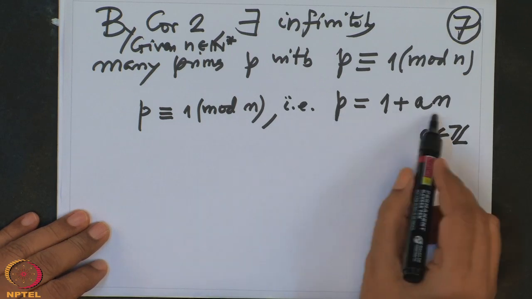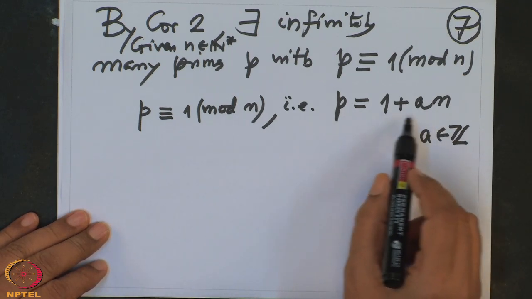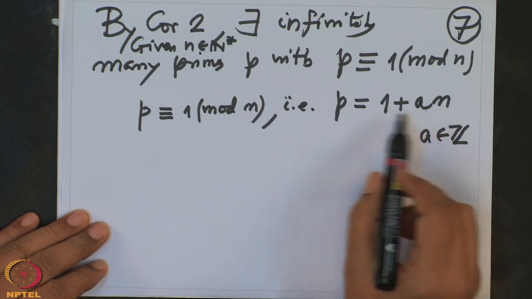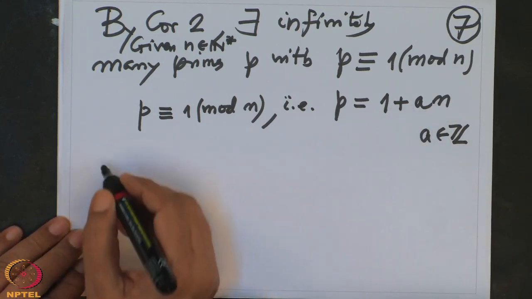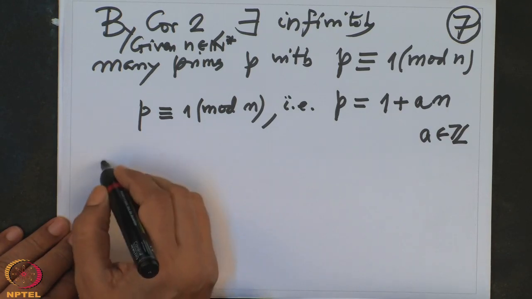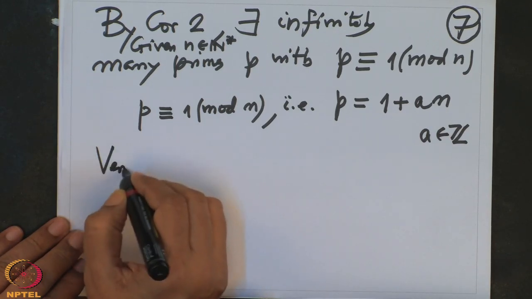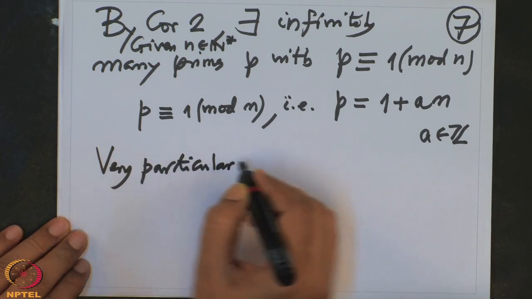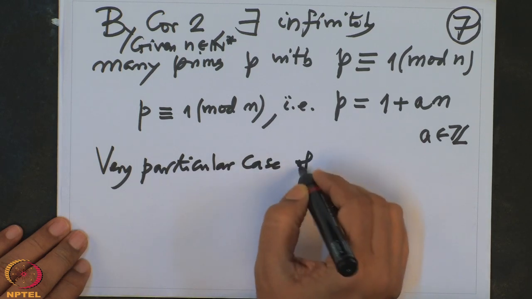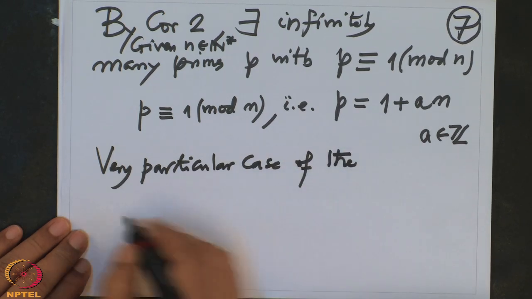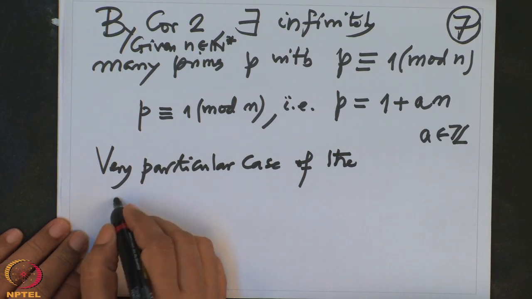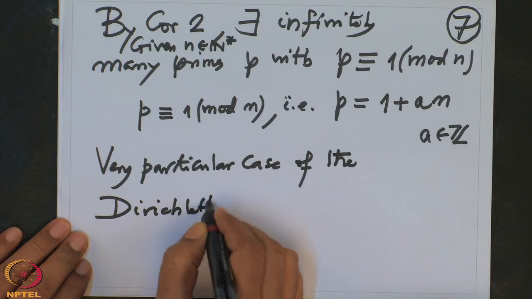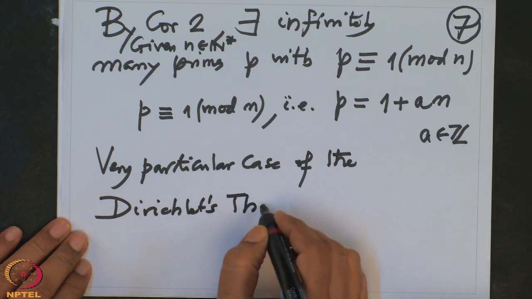So there are many primes with this condition, but that means they are in arithmetic progression. If you arrange these integers in increasing order, they are in arithmetic progression. So this statement is a very particular case of the following theorem, which was due to Dirichlet, Dirichlet's theorem in number theory.